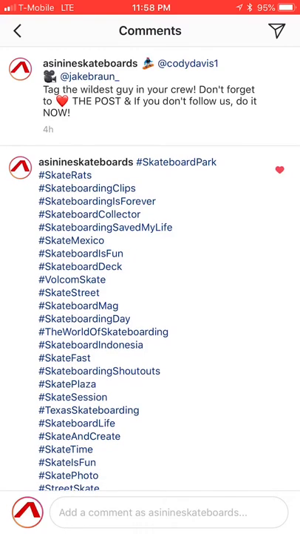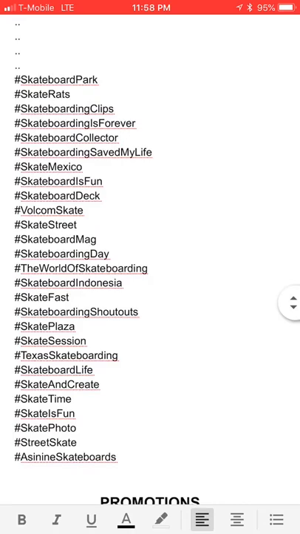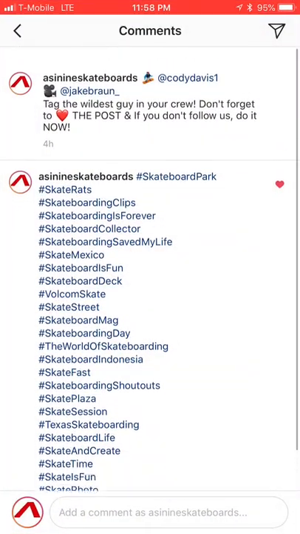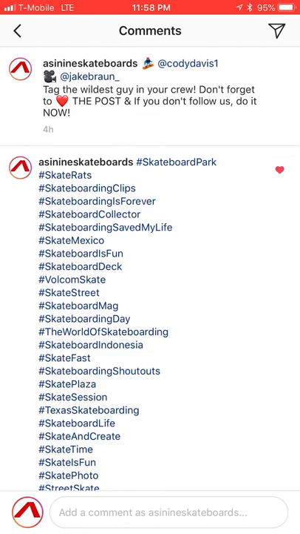We're gonna start with the first one here, skateboard park. And this is from the list that I just showed you. This list right here, I just copied all these. And after I posted my video live, I posted them in the comments section. Now we're gonna start with the first one, skateboard park.